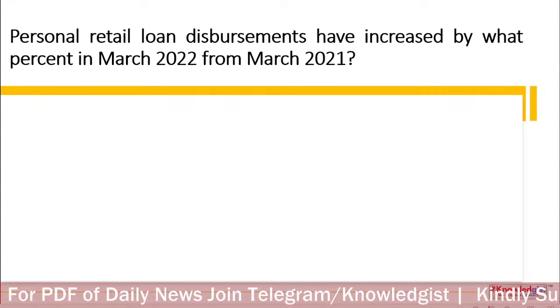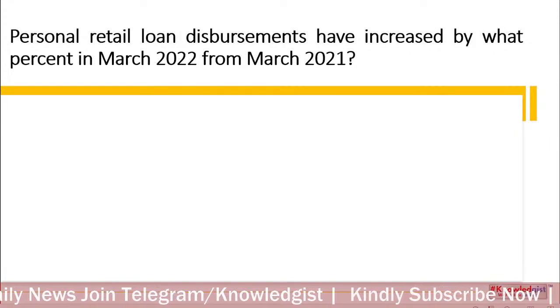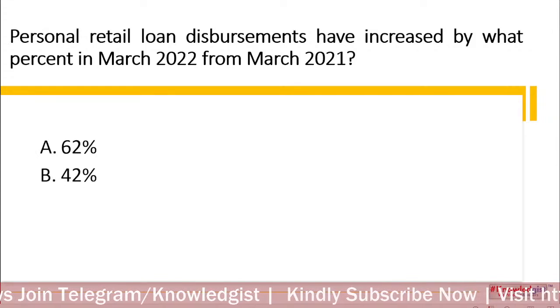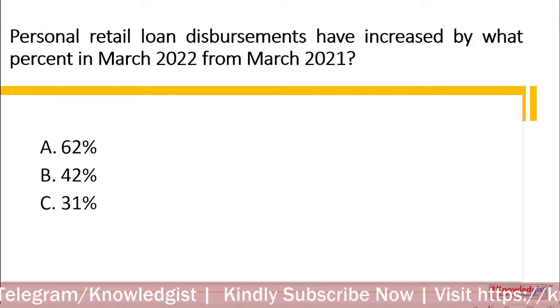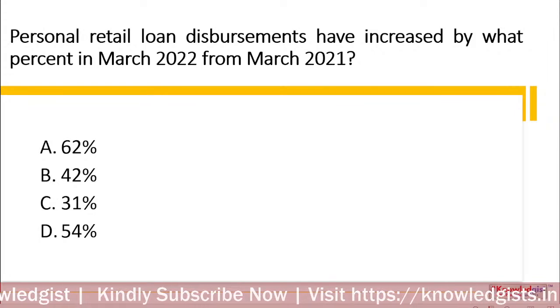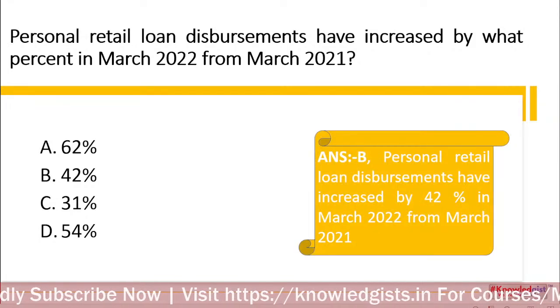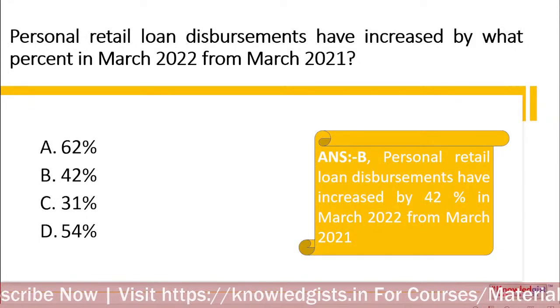Personal retail loan disbursements have increased by what percentage in March 2022 from March 2021? 62 percent, 42 percent, 31 percent, or 54 percent? It is again 42 percent. Very right, very right.